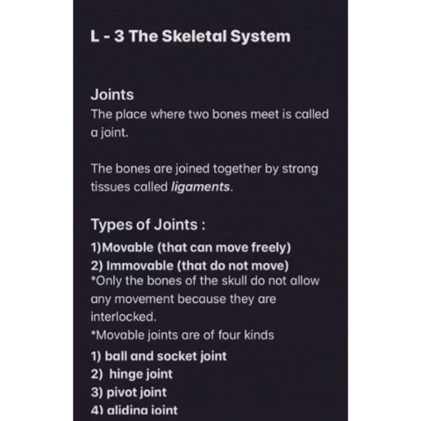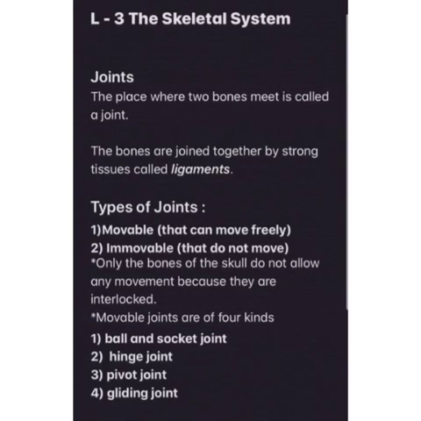In your last class, you have learned about joints. Let us recap in 2 minutes. The place where two bones meet is called a joint. The bones are joined together by strong tissues called ligaments. Joints are of two types: movable joints that can move freely, and immovable joints that do not allow any movement.